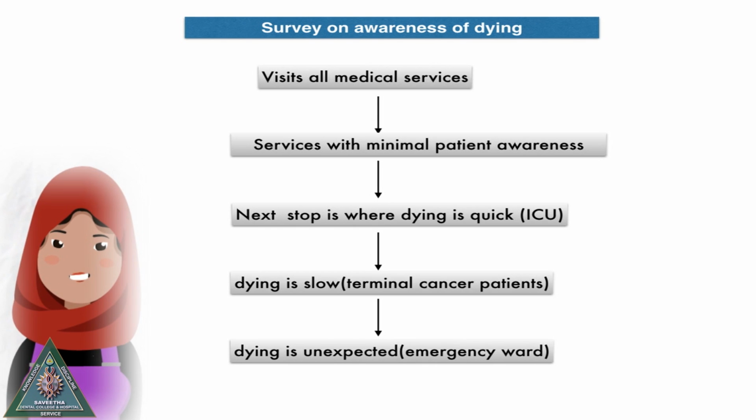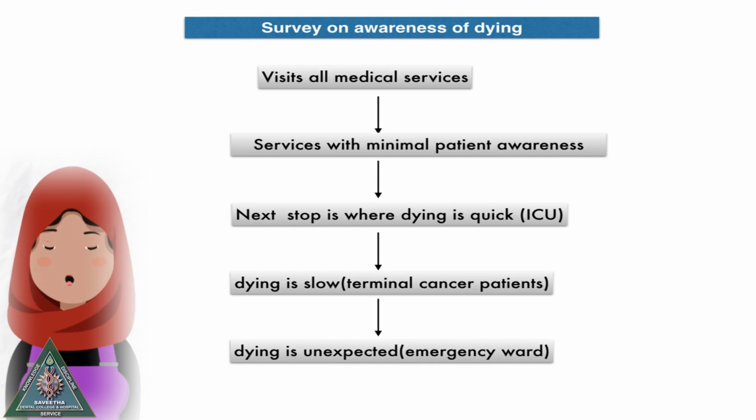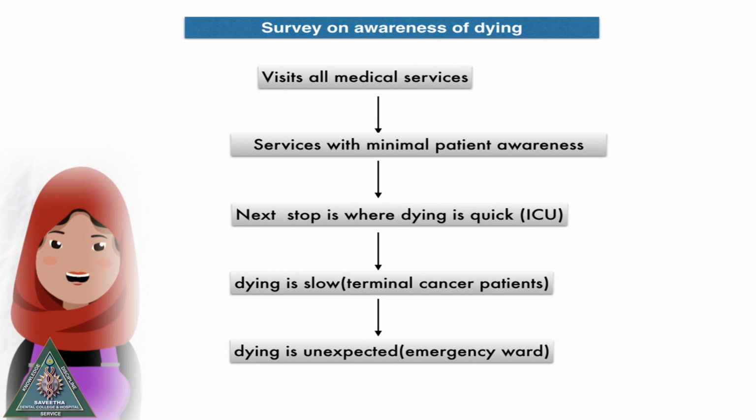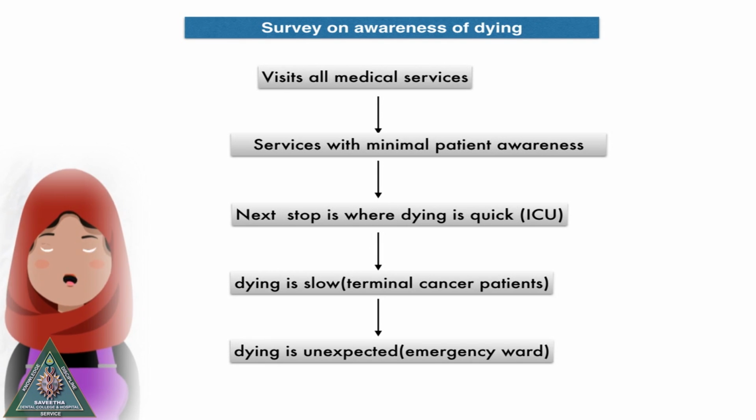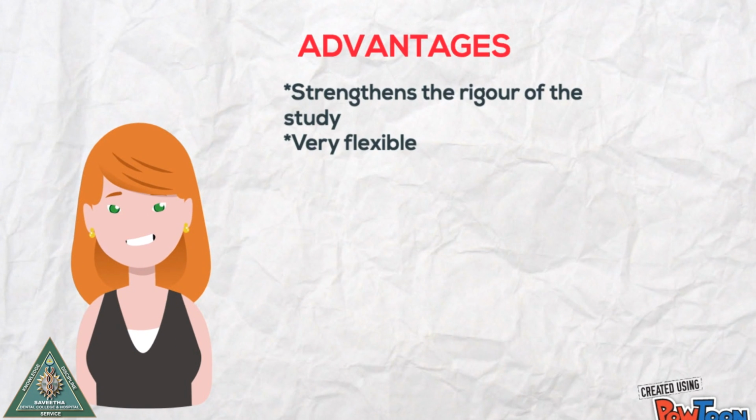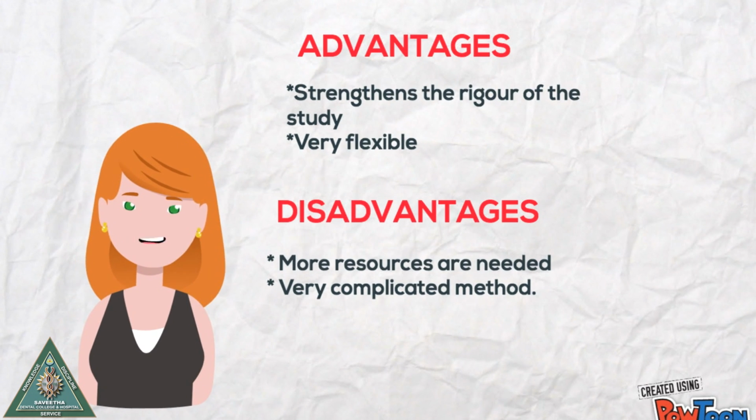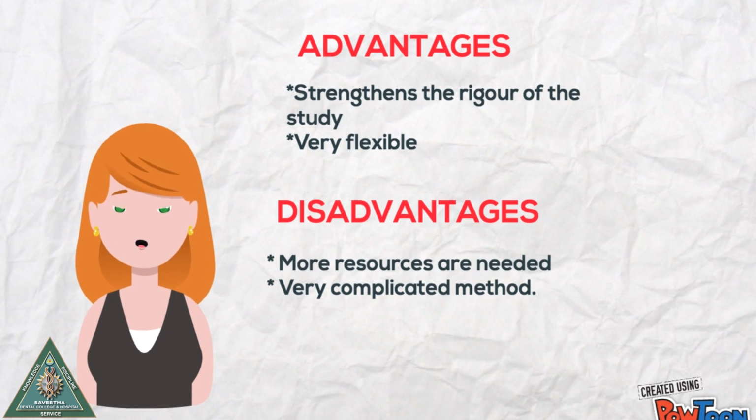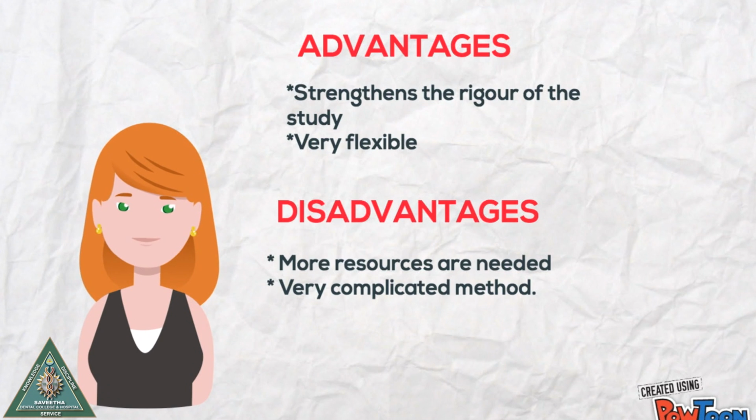Now, all are included except where dying can be unexpected, hence, he decides to include data from the emergency ward. Once theoretical saturation is attained, the data is further analyzed. Advantages: strengthens the rigor of the study if it attempts to generate theory in the research area. Very flexible as a researcher can make shifts in plans. Disadvantages: highly systematic, hence requires more resources like time and money. Very complicated method, not easy to comprehend.